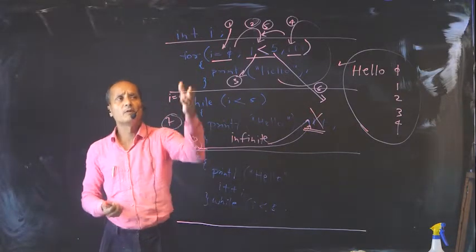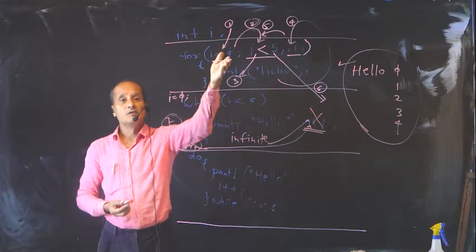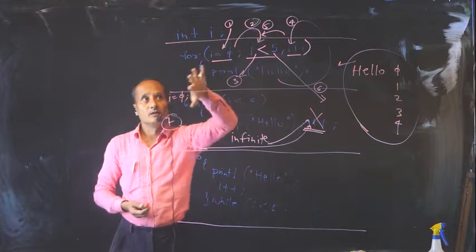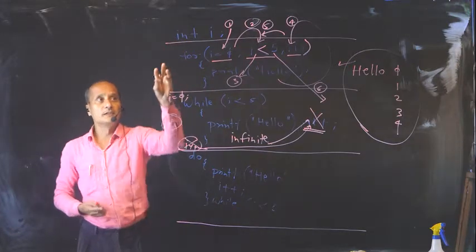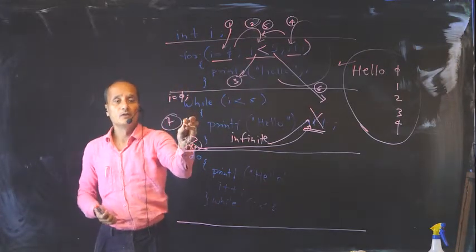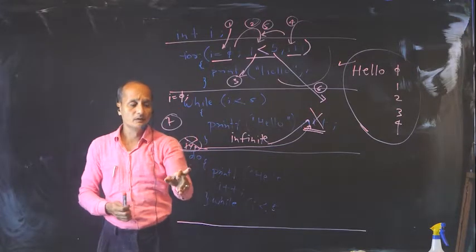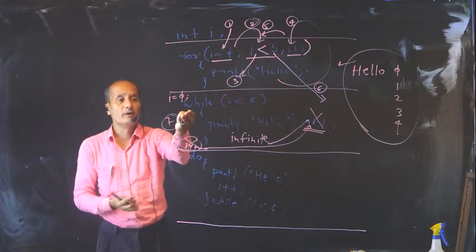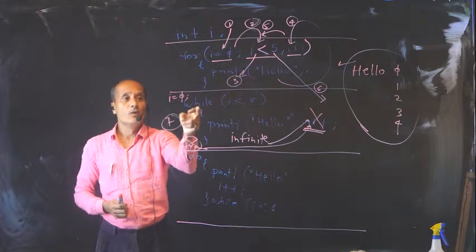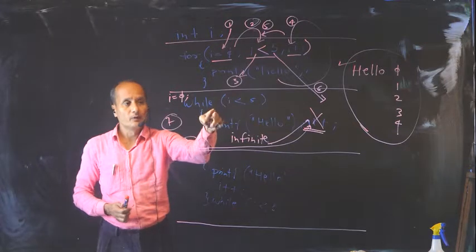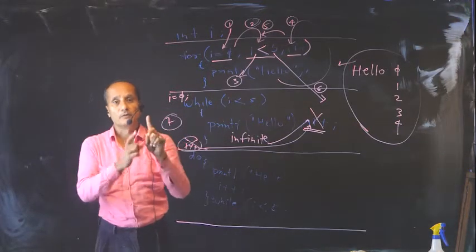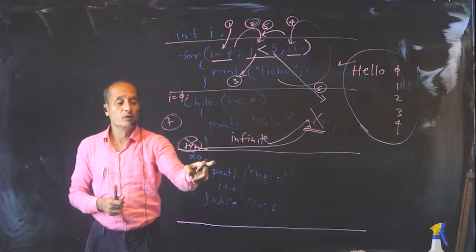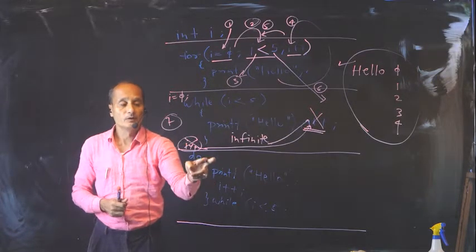So for this reason, probably they developed the for loop where the chances of forgetting initialization, condition and increment are rare, as they all come together. So this is the syntax for the for loop. This is the syntax for the while loop. Now let's come to the do while loop. Clearly you see the difference between while loop and do while loop is that the while loop makes the check even before performing the body for the first time. But the do while loop does not make the check before performing the body of the loop for the first time.